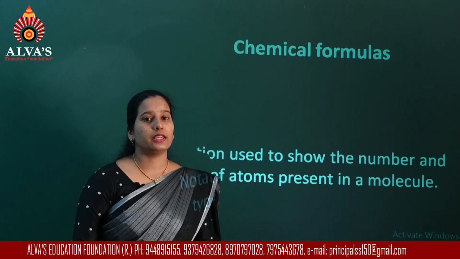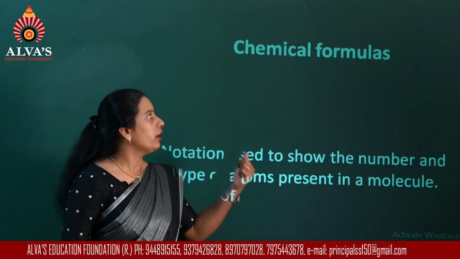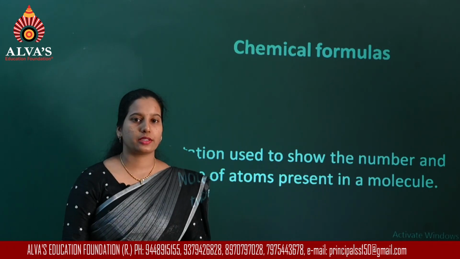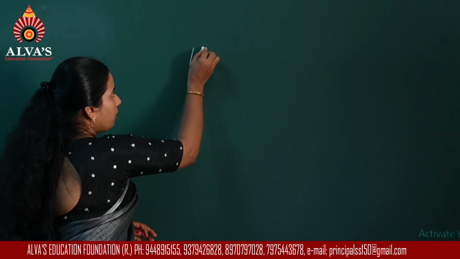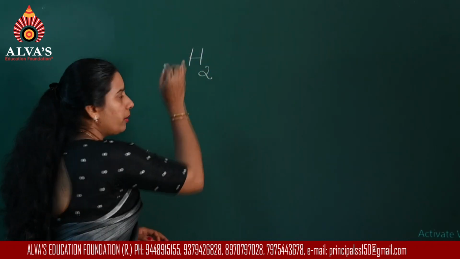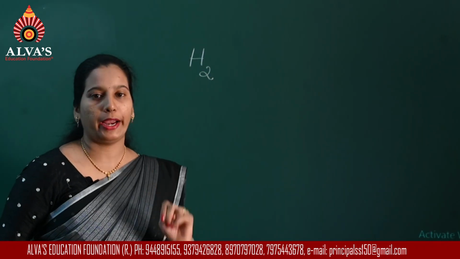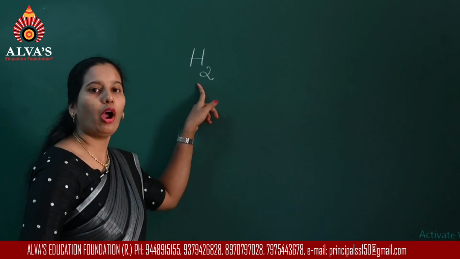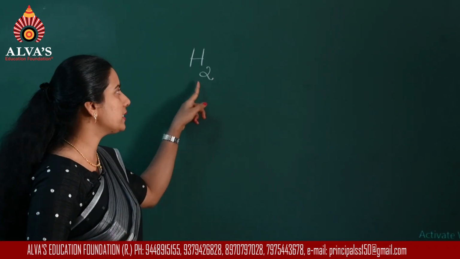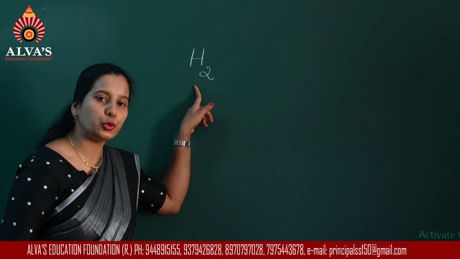Now, we will consider examples for writing the chemical formulas. In the previous section we have studied how to write the symbol for some of the elements. Now if I consider a hydrogen molecule, it is formed by the combination of two hydrogen atoms. So the chemical formula for hydrogen molecule is written as H2.